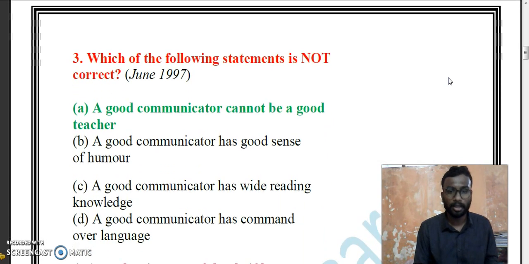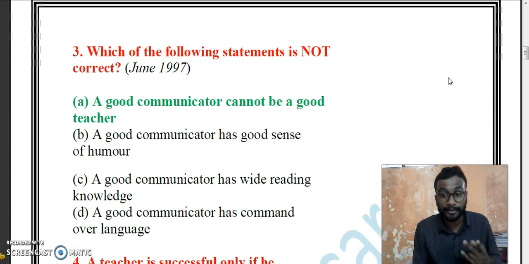Next question: which of the following is not correct? What does it mean, incorrect? The false statement. Pick out the false statement among the four statements. A good communicator cannot be a good teacher.